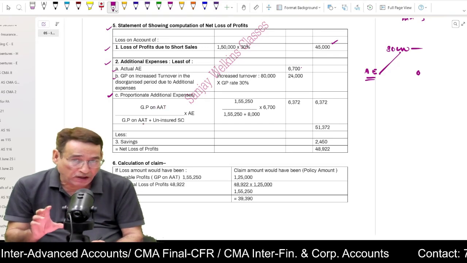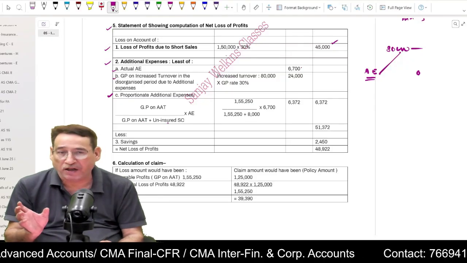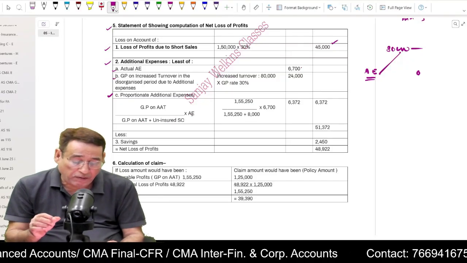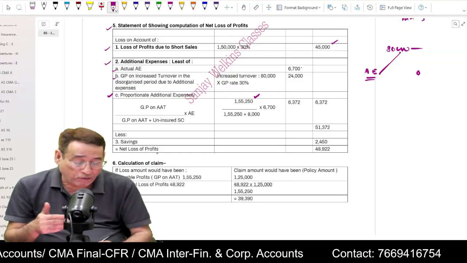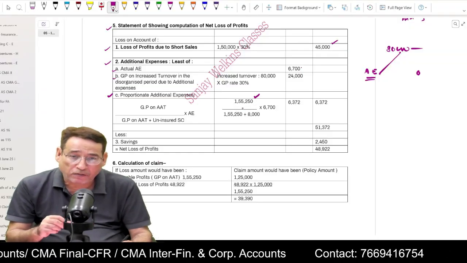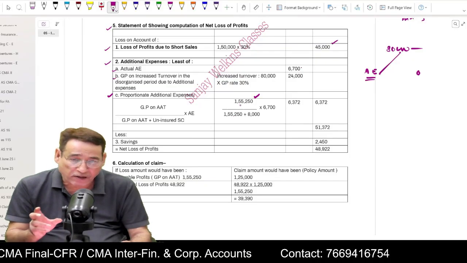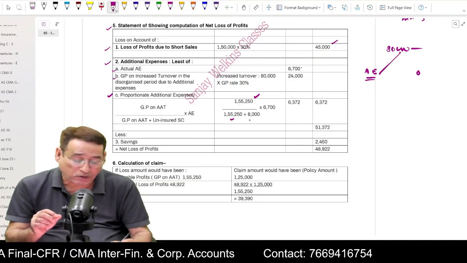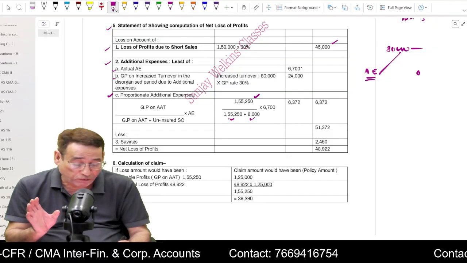In the denominator also, I will write the same amount, and I will add uninsured standing charges. And then I will multiply it with actual expenses. Let us say my gross profit on annual adjusted turnover happens to be 1,55,250. I am going to first of all write that amount in the numerator, in the denominator also, and then uninsured standing charges. 1,55,250 divided by this.